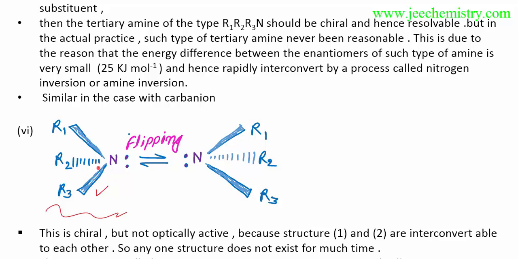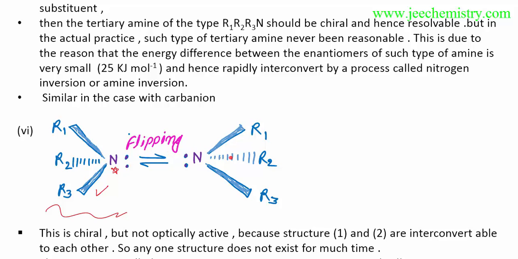So we can say that this is chiral, because it has four different groups. Lone pair is also counted as one group, so it has four different groups, so it is chiral. So the nitrogen atom of this type of compound is chiral. This is chiral, but this compound is not optically active, because the enantiomer of these compounds, after taking the mirror image, is obtained, which is the enantiomeric pair.